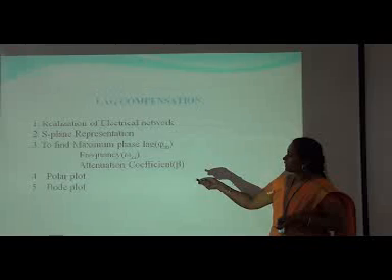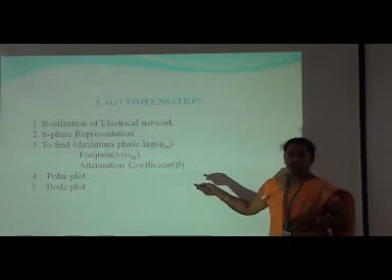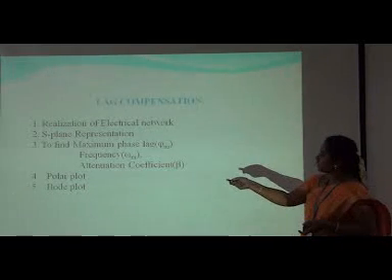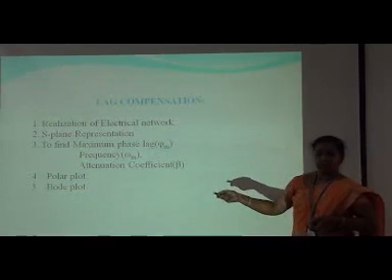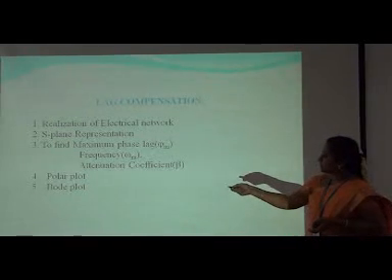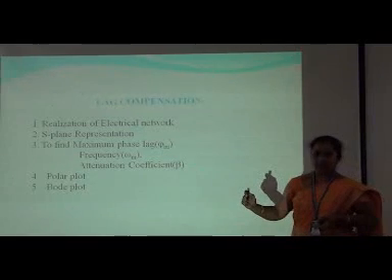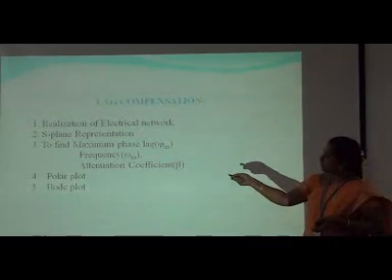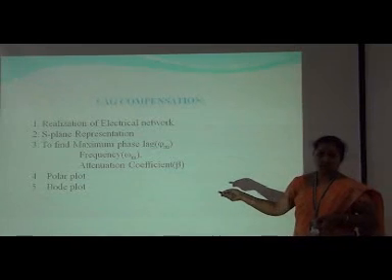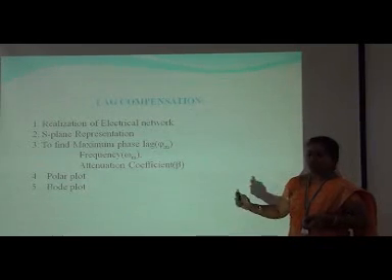Third, from the transfer function, we are going to find the maximum phase lag, phi m, and the maximum frequency, omega m. Next is the attenuation coefficient beta. From all those values, we are going to plot the Bode plot and the polar plot.